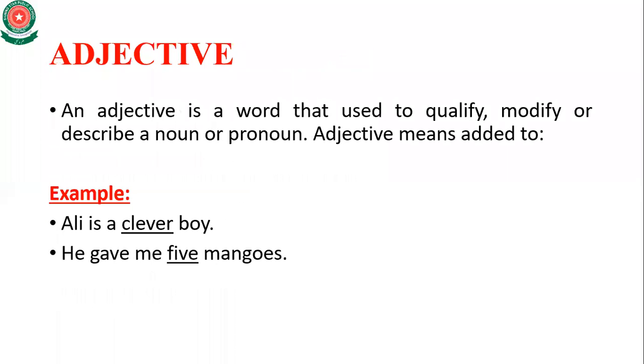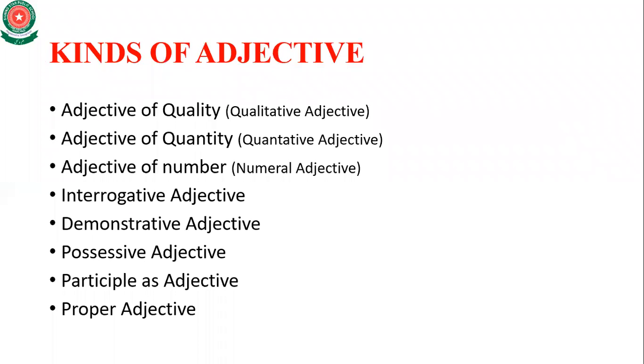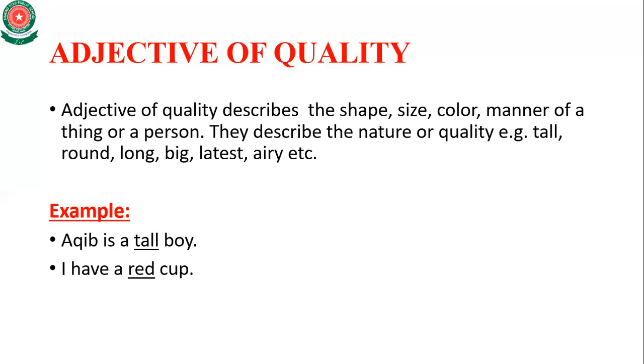Basically, what is an adjective? An adjective is a word that is used to qualify, modify, or describe a noun. So here red describes the color of the cup, or modifies the color of the cup. So I have a red cup. There, the word red is an adjective of quality.